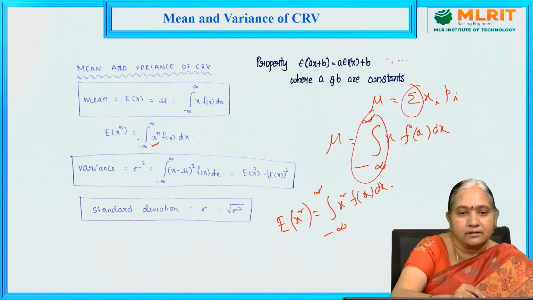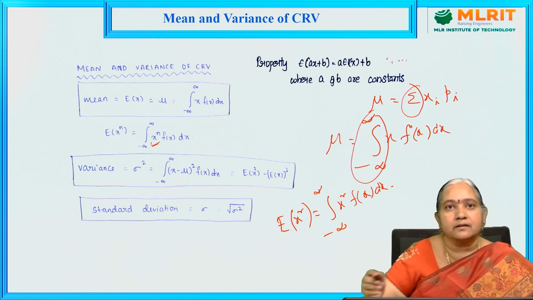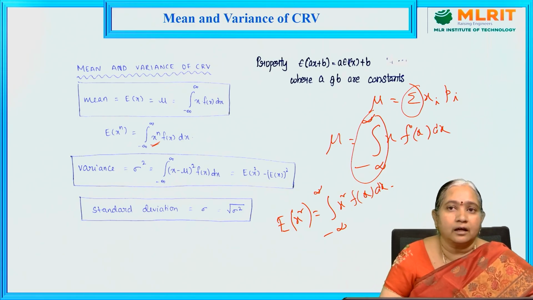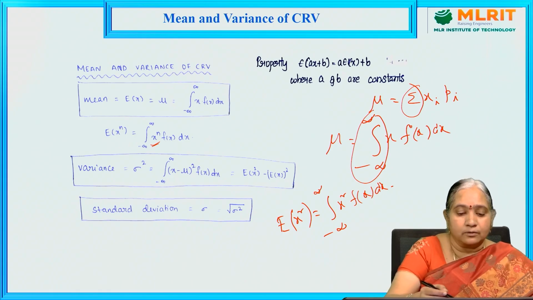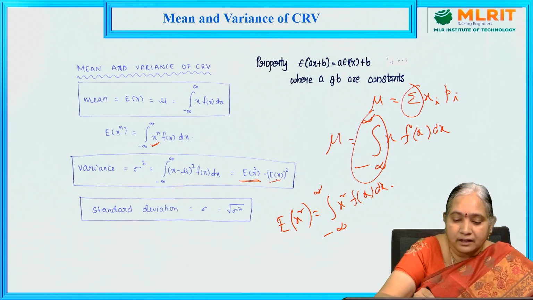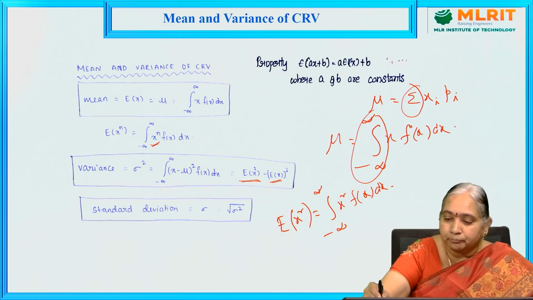So in general we write the expectation of x power n as the integral of x power n into f of x dx. Similarly, the variance is the expectation of x minus mu whole square, or expectation of x square minus e of x whole square. This e of x is mu only.